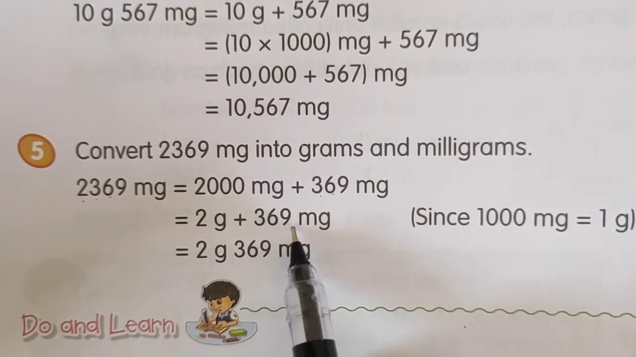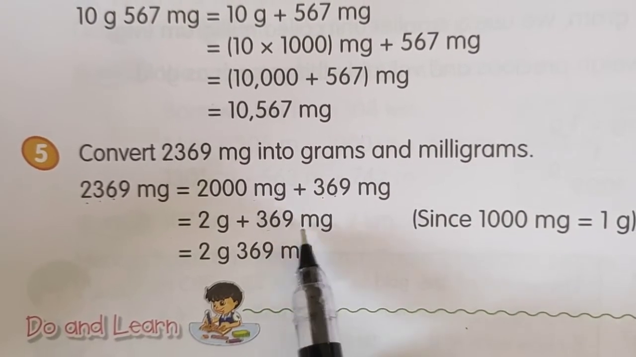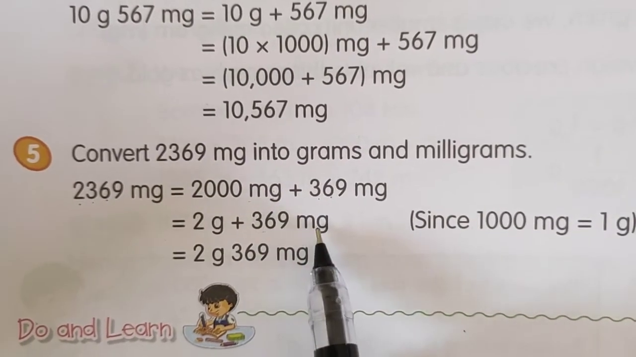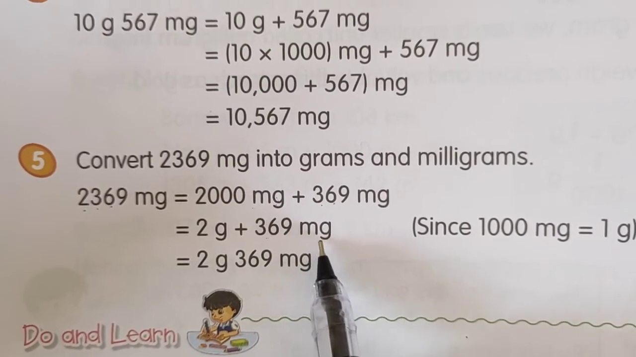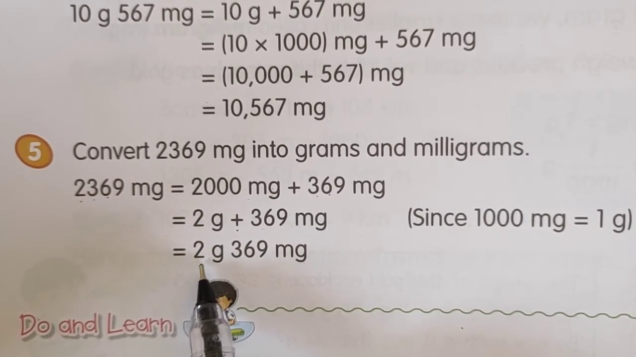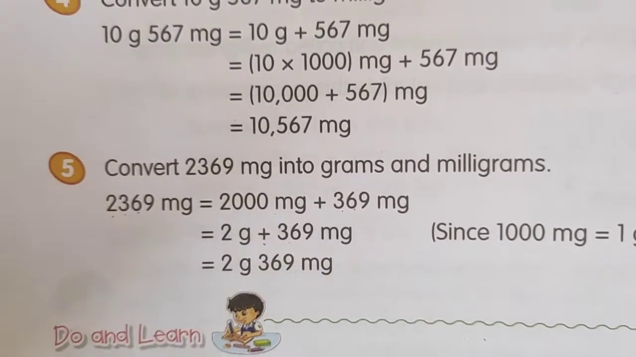369 milligram. Why are we keeping it as it is? Because only if it becomes 1000 milligram can we convert it into gram. Otherwise we will keep it as it is, as milligram. Okay, and now we can remove this addition sign. So here what are we getting? 2 gram 369 milligram.